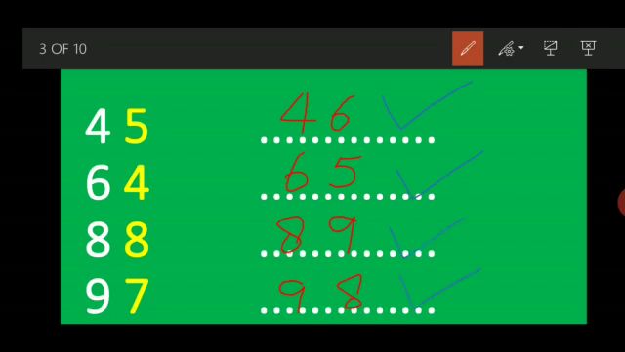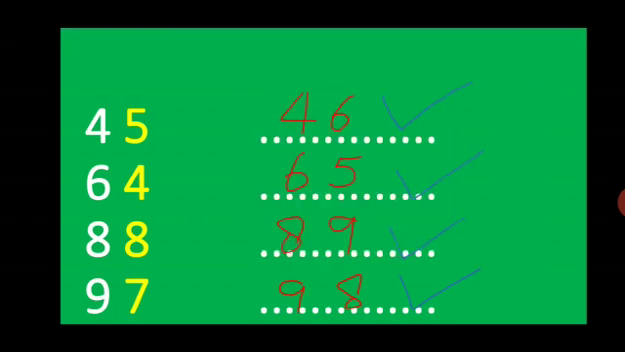Dear students, I ask you only for the last digit, not the full number, because when the number becomes bigger, you cannot always learn it. So learn the after numbers with logic. So this is after 45, 46; after 64, 65; after 88, 89; after 97, 98. Now let's take more examples.